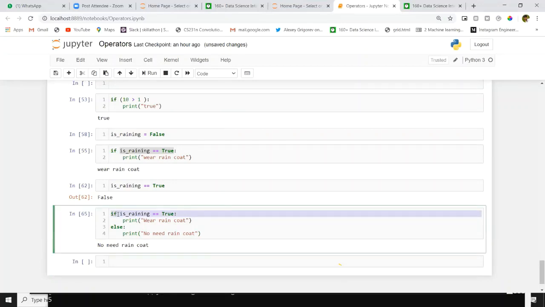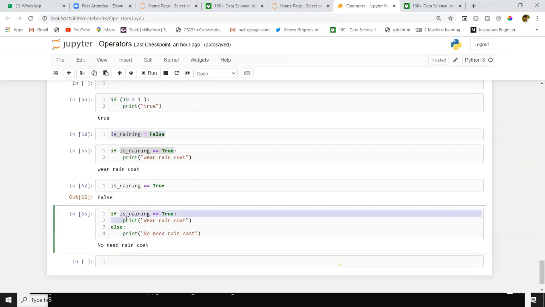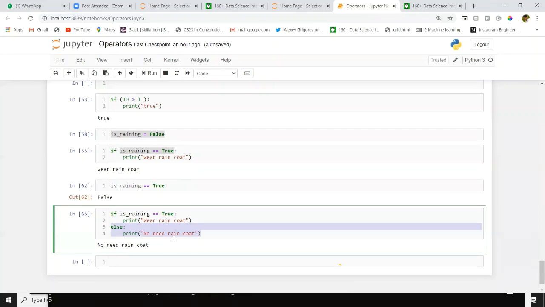First, this will try to compare this condition, whether it's true or not. Inside is raining we have false now. Now we set this to false, so it's not raining, so we no need raincoat. If this is true, it will execute this first statement. Otherwise, it will go for the else block.